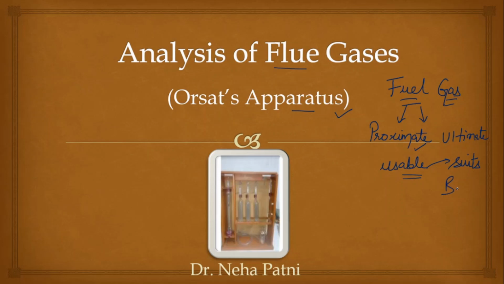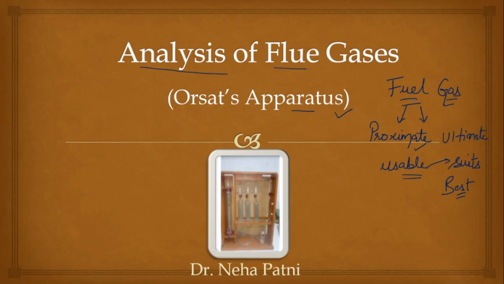So why are you still not getting those benefits? Because there is one more analysis left, which is the analysis of flue gases. So let us understand what we mean by flue gases.